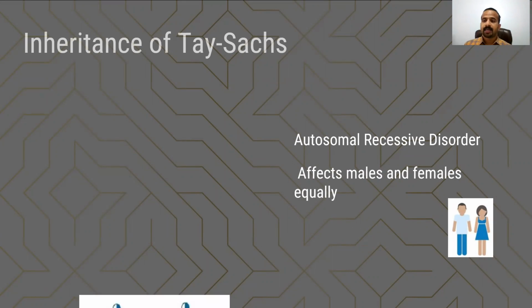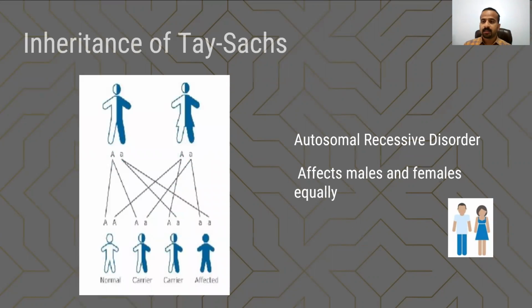to be at risk. The diagram here explains inheritance of TSD. TSD can only be passed down to the next generation if two carriers marry. It is impossible to have a child with TSD if either parent is a non-carrier.